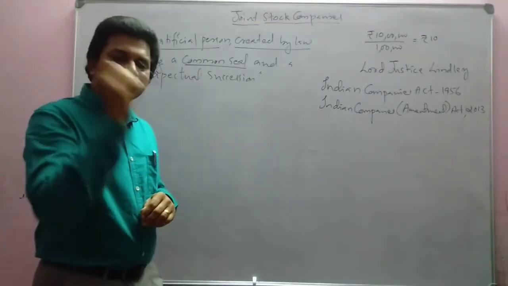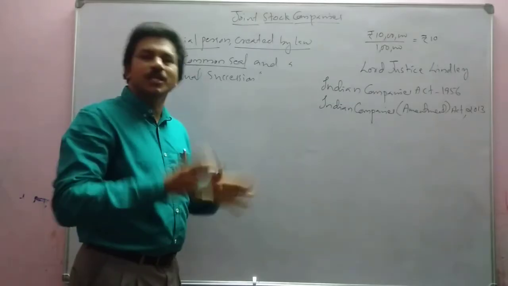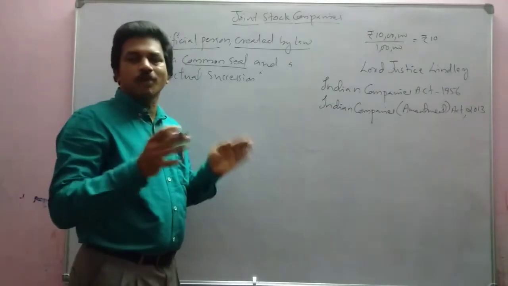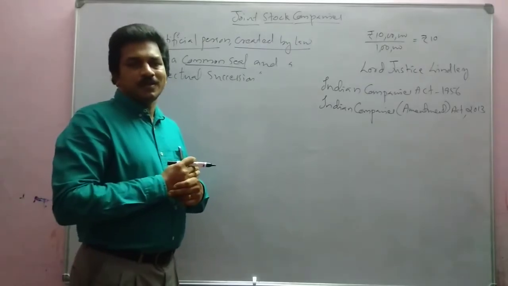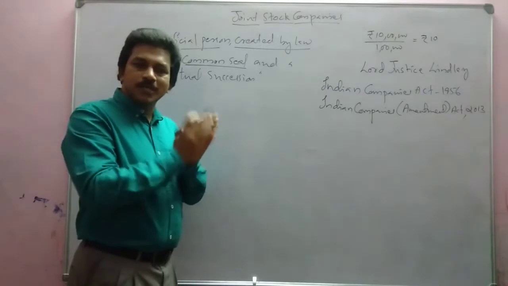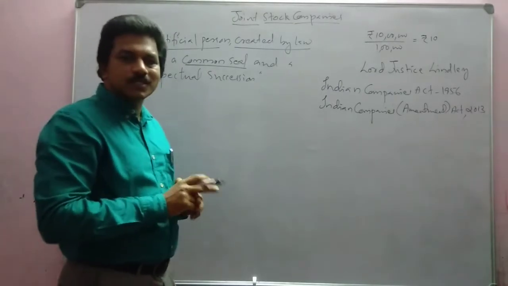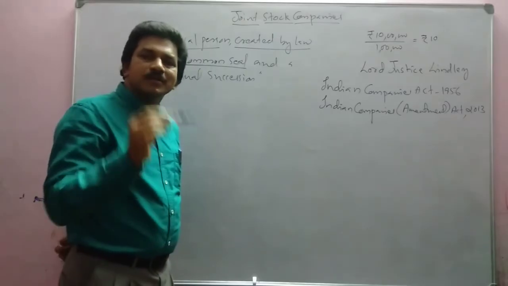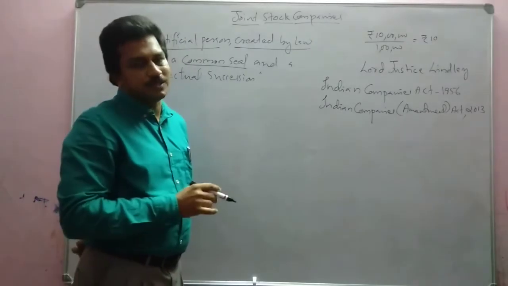So in the place of the sign, company uses its seal. So common seal is the signature of the company. Normally the director or the responsible person will be holding the seal and he will be called the authorized signatory. That means he can put the seal as the signature of the company.